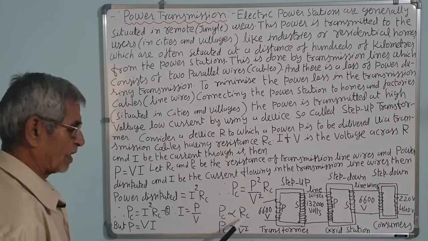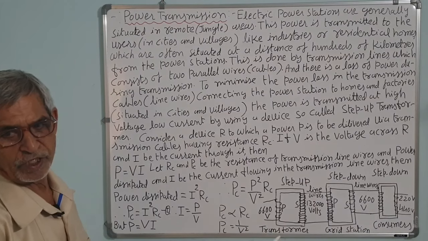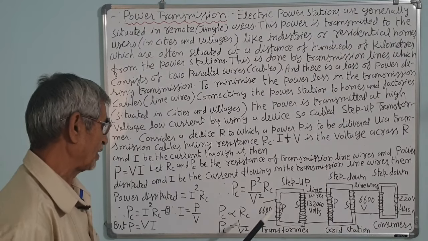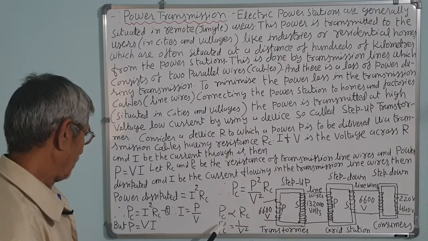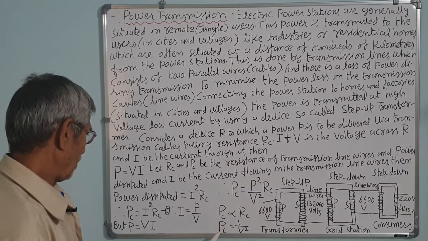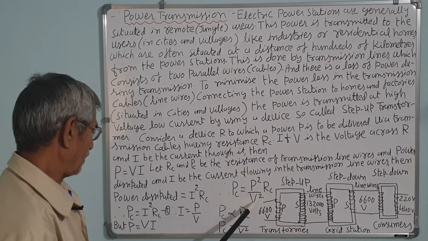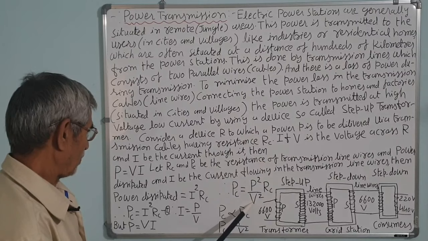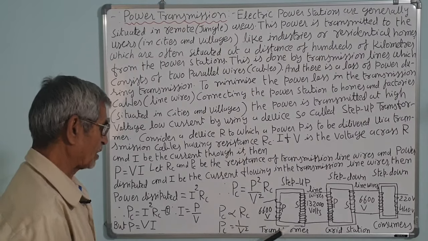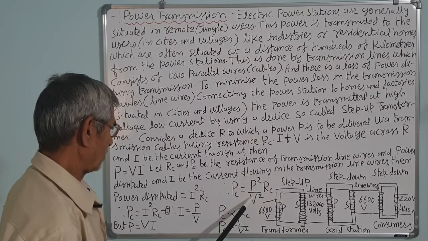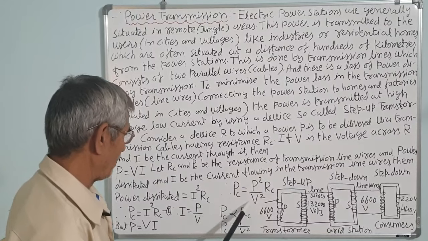So we can reduce R C by using a thicker wire. That is not possible, or it is not economic, because thicker wires need more support and they increase the cost of installation of the plant or transmission line wire. Or P C is inversely proportional to V square. So if we increase the voltage and transmit the power, then there will be a great saving of power. The power loss will be minimized.